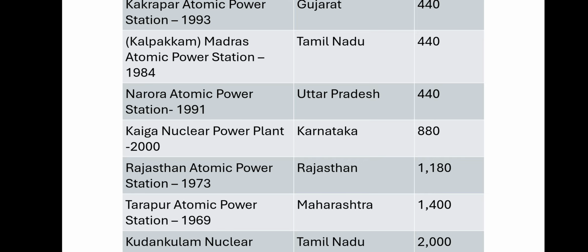Rajasthan Atomic Power Station, commissioned in 1973, has a capacity of 1180 megawatt. Tarapur Atomic Power Station, commissioned in 1969, has a capacity of 1400 megawatt. Kudankulam Nuclear Power Project has a capacity of 2000 megawatt.